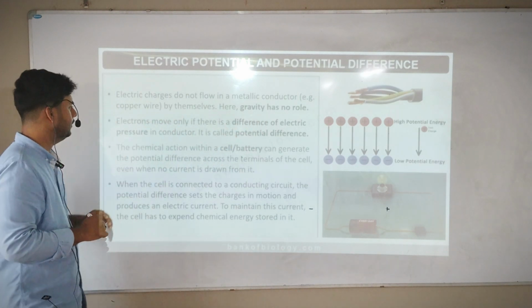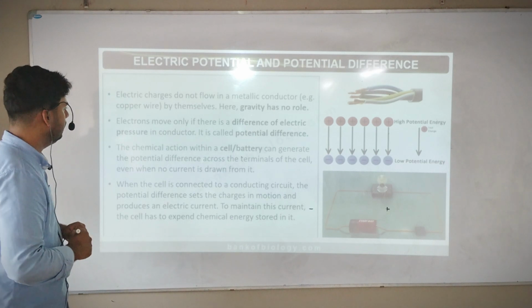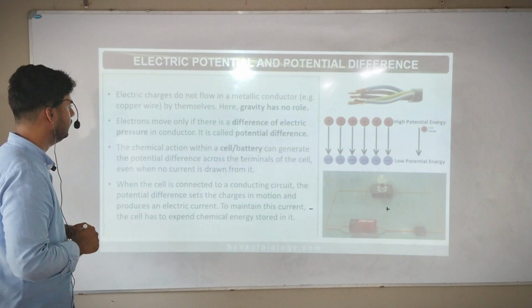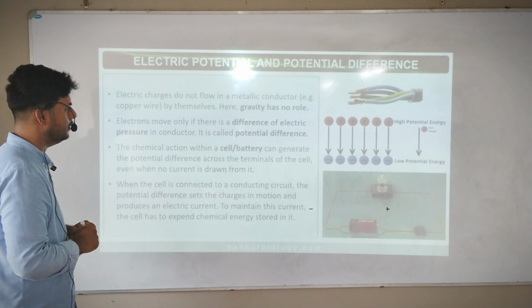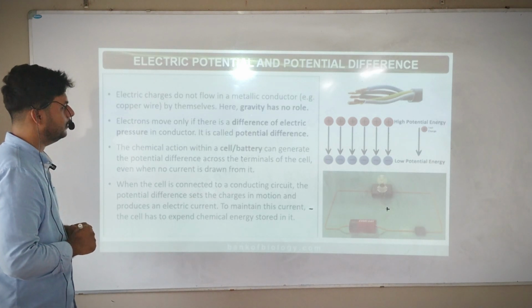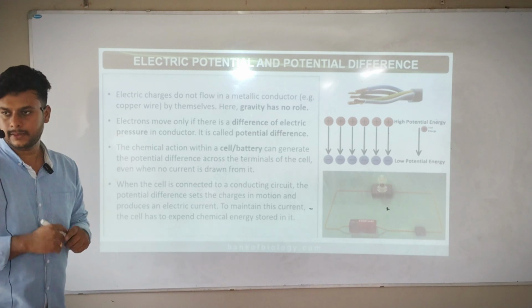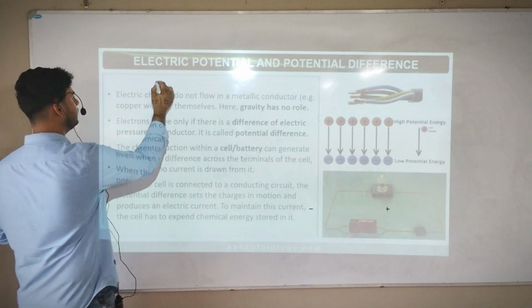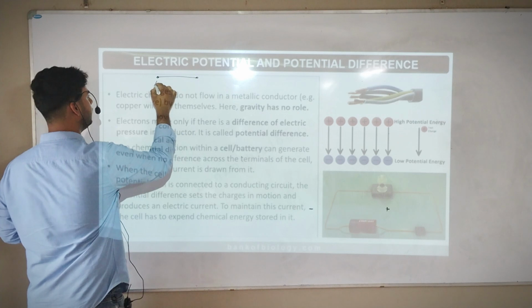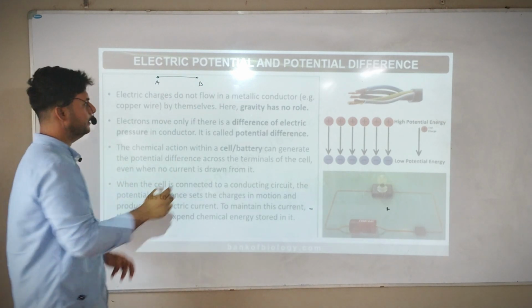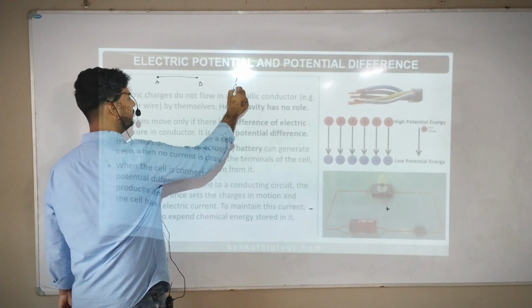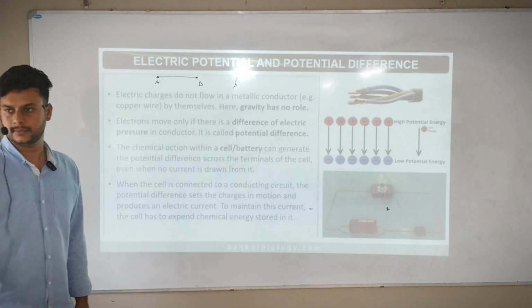Next. Electrons move only if there is a difference of electric pressure in a conductor. It is called potential difference. Now to move any electric charge, there should be a difference. It should go from point A to point B, then only it will move. If I just keep it, where should it move?